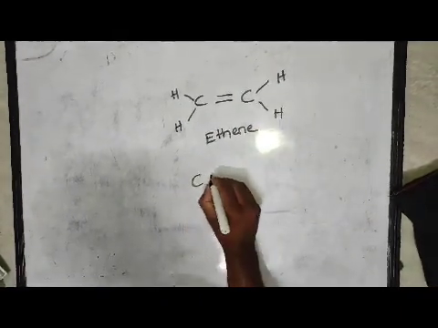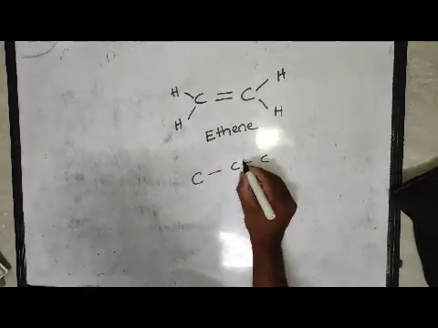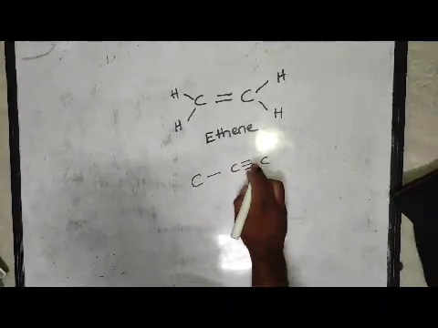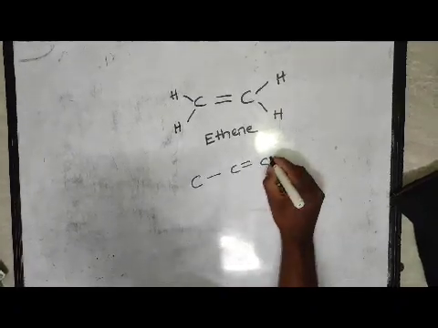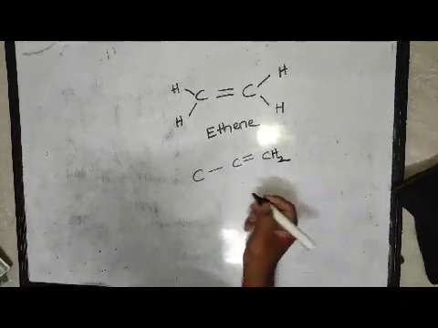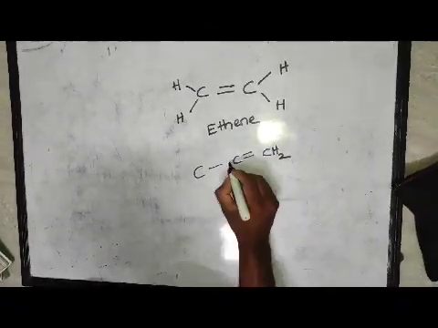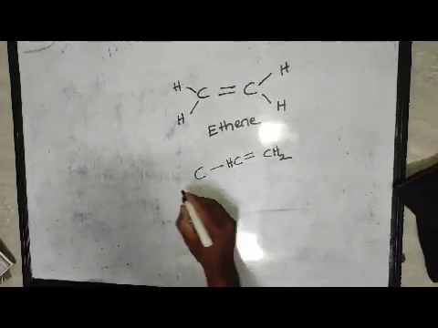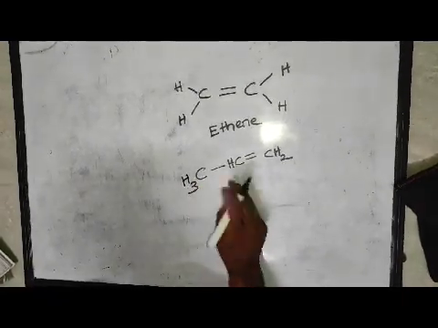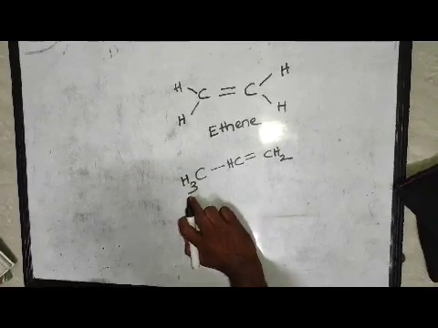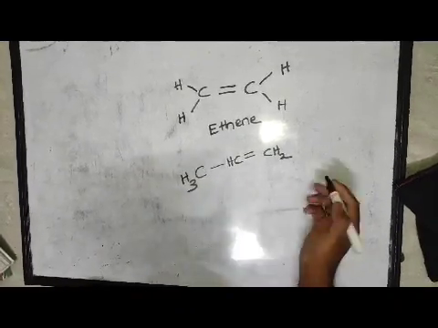Suppose 3 carbon atoms are present like this, and this carbon atom is bonded with a double bond, and this carbon atom is bonded with 2 hydrogens, and this carbon atom is bonded with 3 hydrogens, it is CH3, because carbon forms 4 bonds.